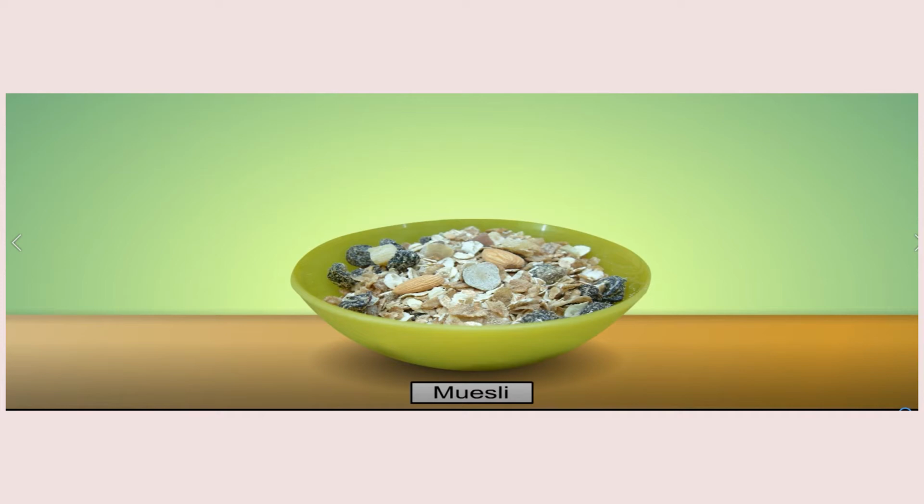The components of muesli are not fixed. They can be present in any ratio. For example, you can add in more nuts or you can add in more cornflakes. And after you added in all these ingredients, there is no change in the name of this substance. It is still muesli. It won't become something else.